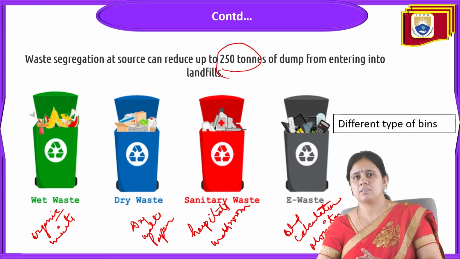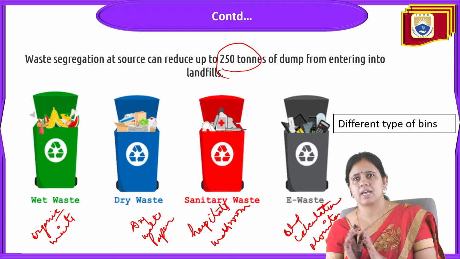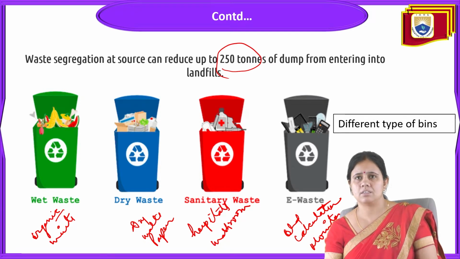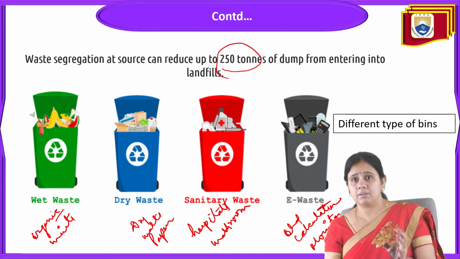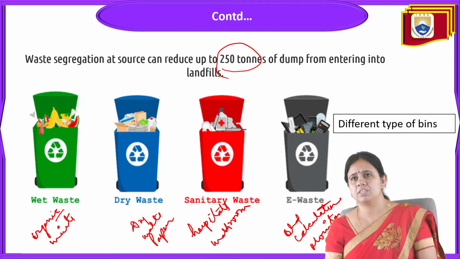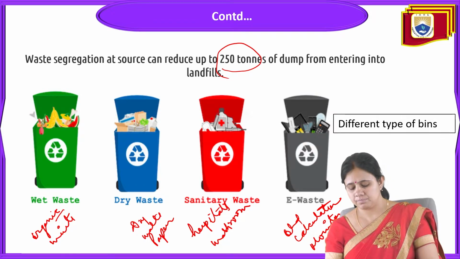So these four parts are there. If segregation is done at the originating place, the source, up to 250 tons of dump can be reduced from entering the landfills. And these four colors are: green for wet waste like organic waste, blue bins for dry waste, red for sanitary waste, and black for e-waste.